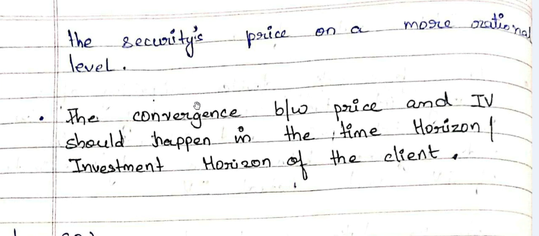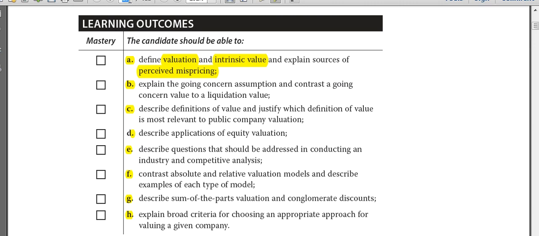So now what is a catalyst? A catalyst means something that awakens the market. So the general market had been overvaluing that stock. Now what will happen? As soon as that news comes up, as soon as that corporate event comes up, the market will get awakened, and the market will start knowing that we had actually overvalued that stock. Now let us pull it down to the actual level that it commands, to a more rational price level. So that is what I mean when I speak of a catalyst or a corporate event. Now let us look at an example over here. We have a very good example that has been given.